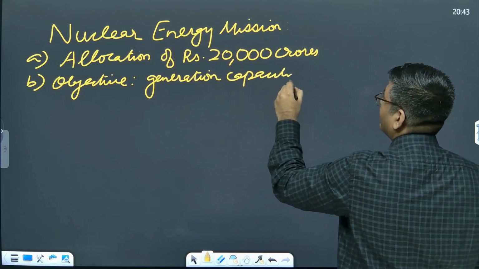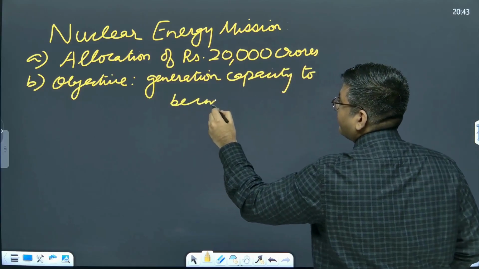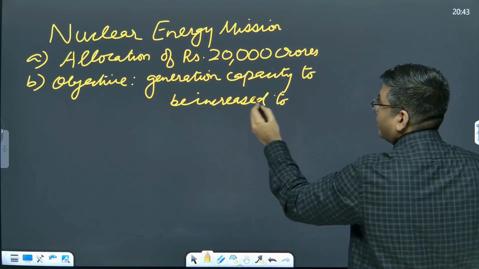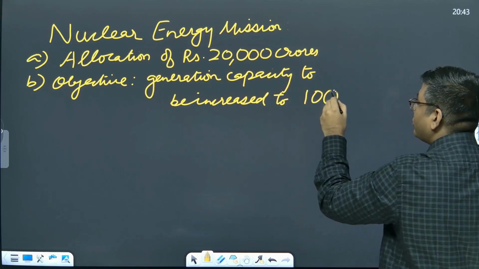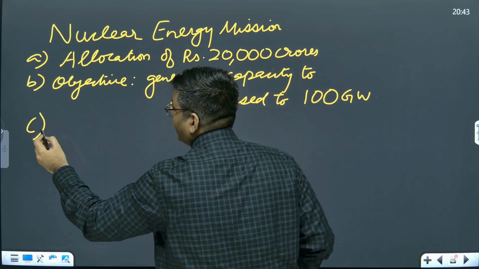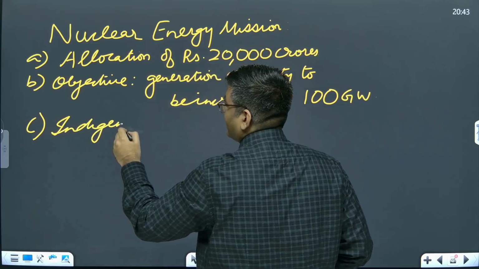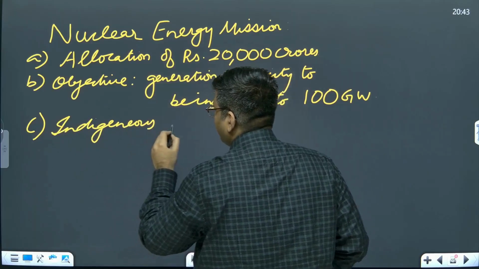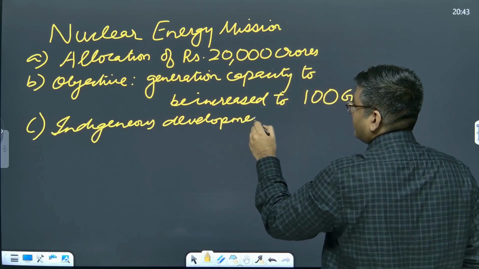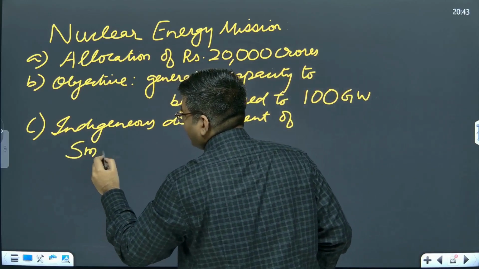And when we talk about nuclear power generation, a significant component of it is going to be towards indigenous development of small modular reactors.